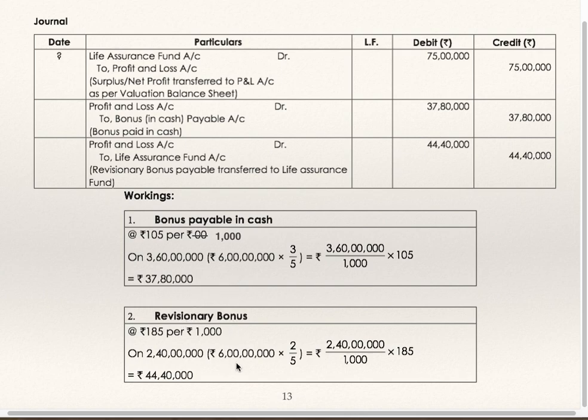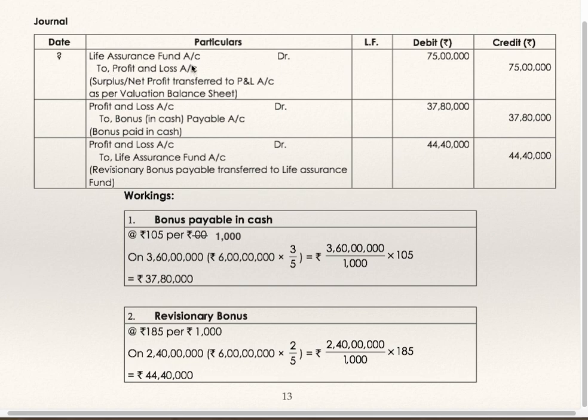Reversionary bonus: 2/5 of 6 crores is 2 crore 40 lakhs. 2 crore 40 lakh divided by 1000 into 185 is 44 lakhs 40,000, but this will get added to policy amount and policyholders will get this at the time of maturity.